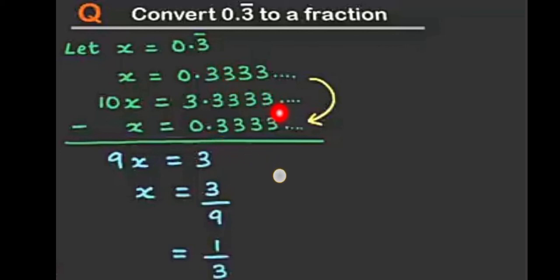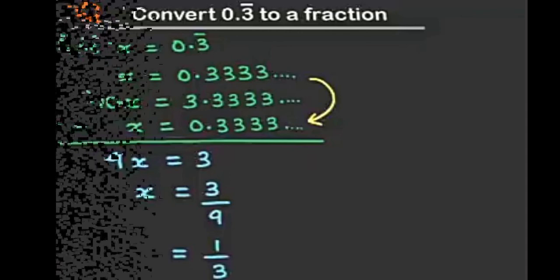If we subtract x from 10x, we get 9x, and on the other side, if we subtract, we get 3. We get 9x is equal to 3. Therefore, x is equal to 3 upon 9, and if we simplify or divide by 3, we get 1 upon 3.